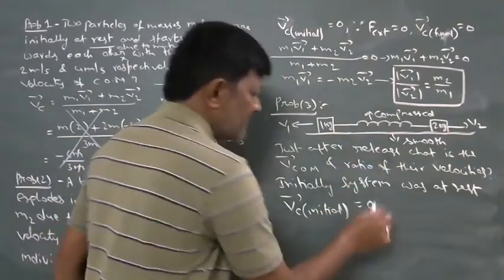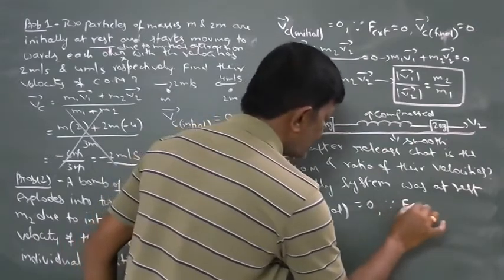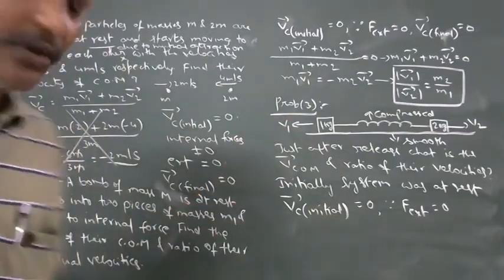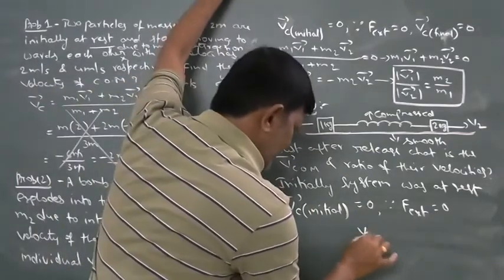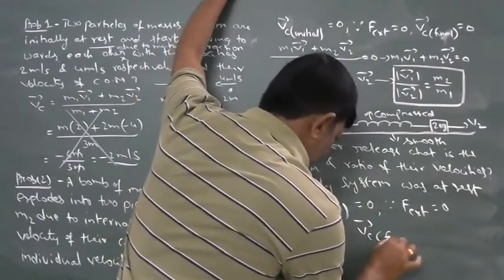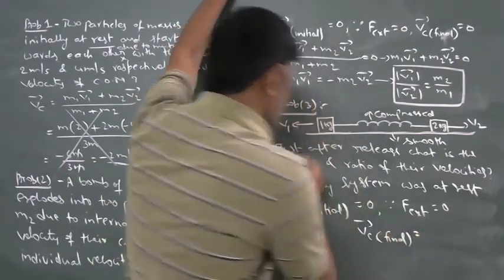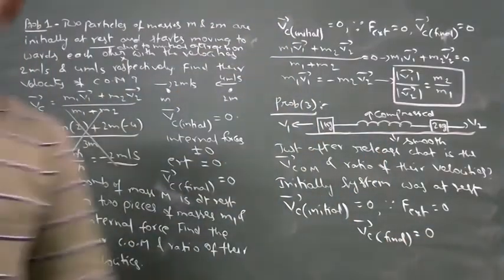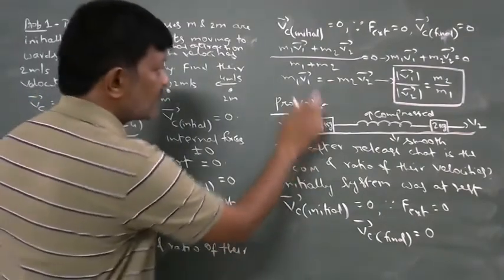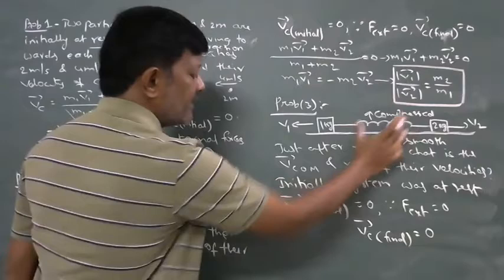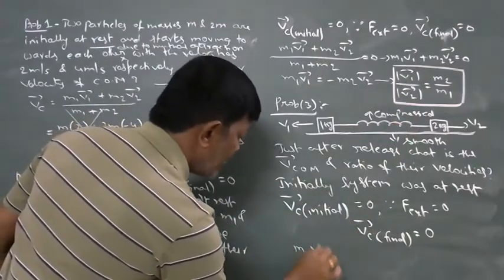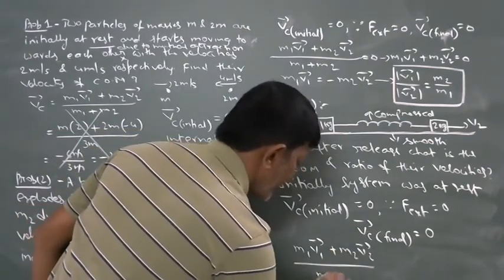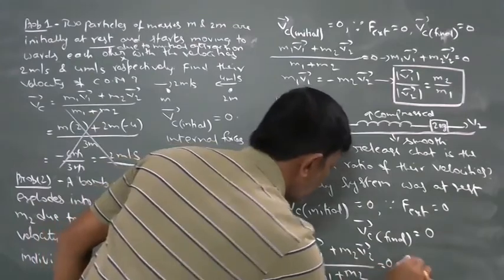Since F external is equal to 0 on the system, there is no external force, so the velocity of center of mass just after release is also 0. Just after release, they gain velocities v1 bar and v2 bar, so m1 v1 bar plus m2 v2 bar by m1 plus m2 is equal to 0.